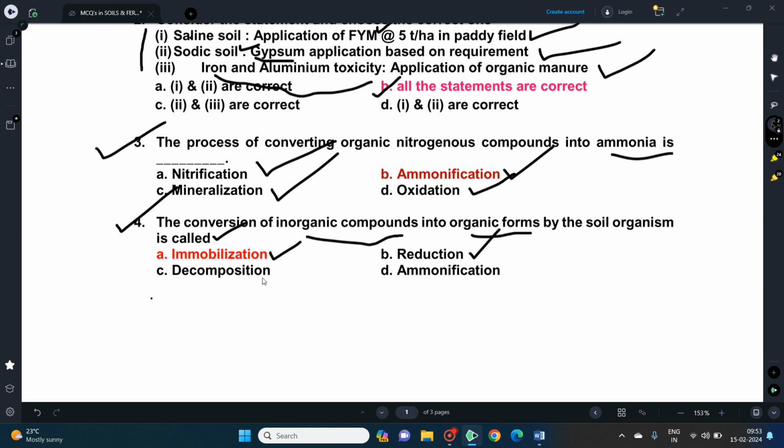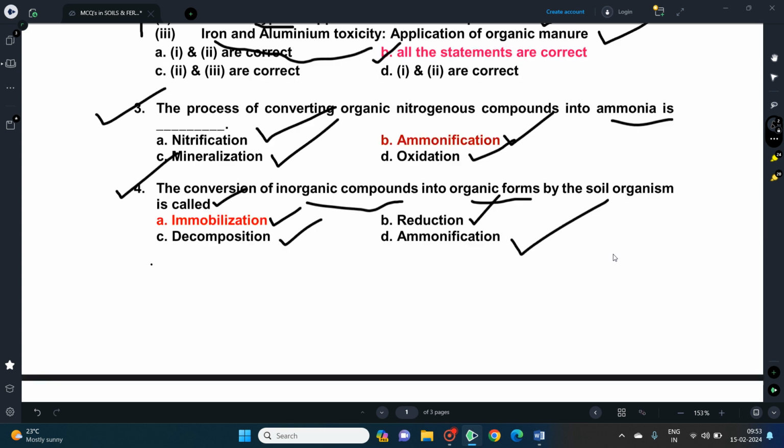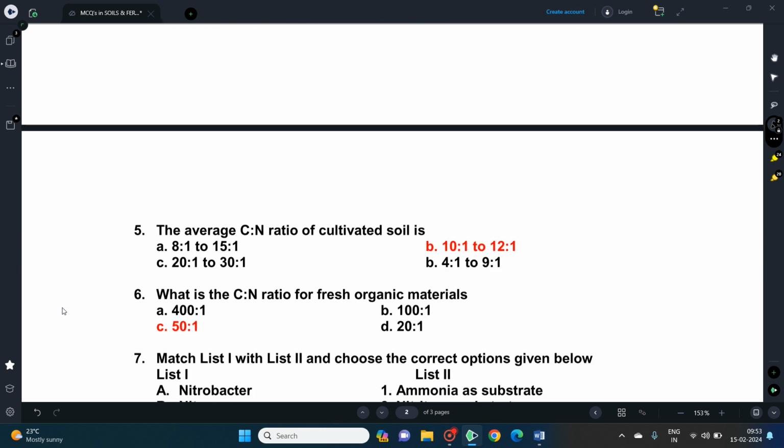And the third C option is decomposition. Decomposition is nothing but the conversion of organic matter that is broken down into carbon dioxide, water, and several other minerals, especially the nitrogen compounds. Then ammonification is nothing but the dead organic matter is broken down to nitrogen compounds.